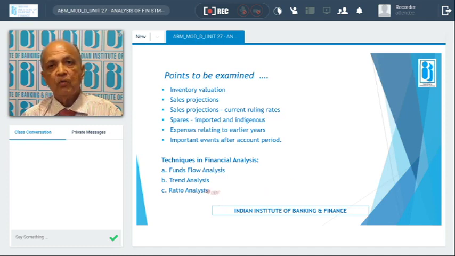Trend analysis. Yes. What was the trend? How much percentage increase in sales is there? Is there any decrease? What are the reasons? Then ratio analysis. Major ratios are to be analyzed. That is, we will see the liquidity ratio, solvency ratio, profitability ratio, all these things, so that we can see what the trend is, where any major variance is, whether variations are taking place or not, and come to a conclusion.